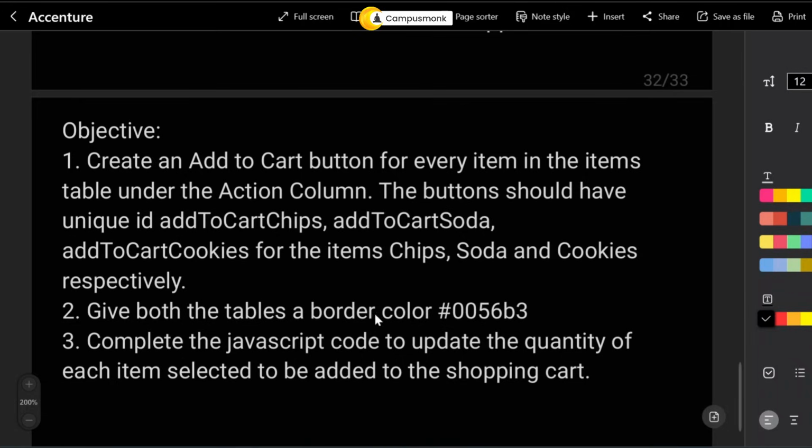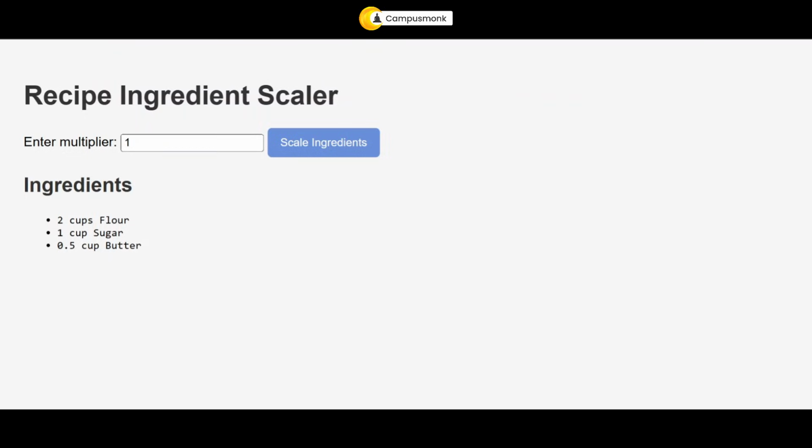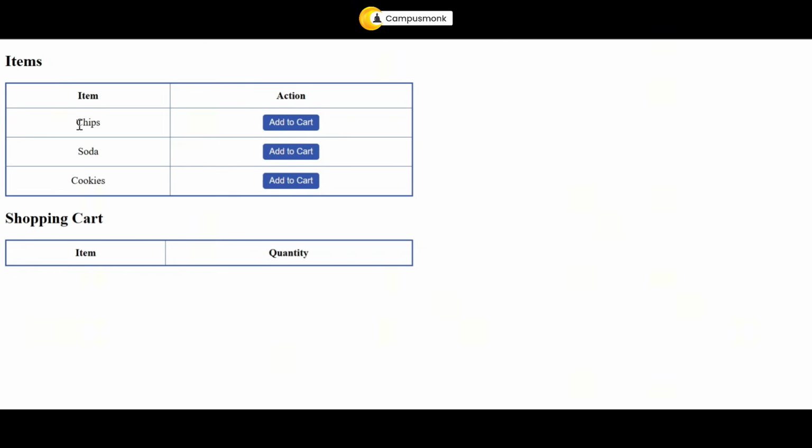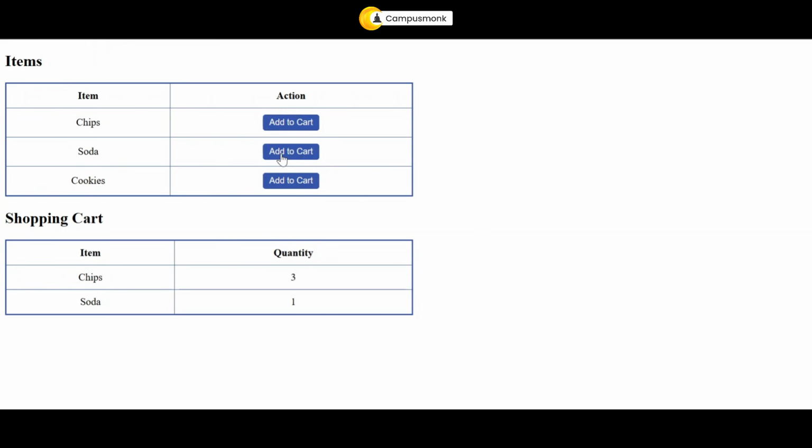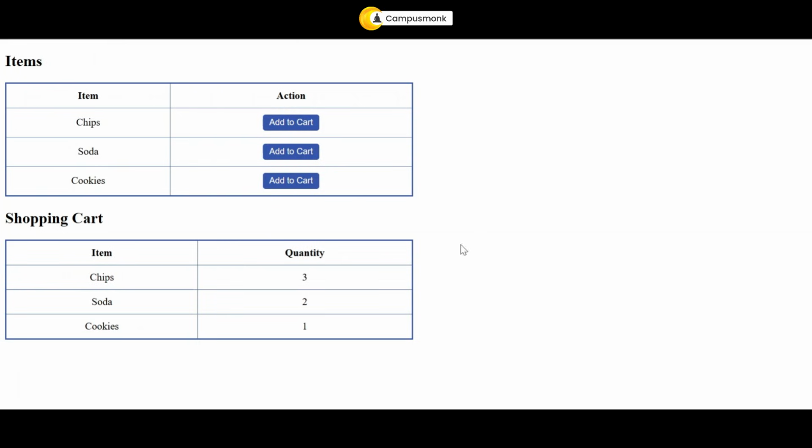Give both the tables a border of this color. They have already given you the CSS filtering. Complete the JavaScript code to update the quantity of each item selected to be added to the shopping cart. If we look into the shopping cart that I have, you already have the items, you have the action column, you have add to cart for chips, add to cart for soda, add to cart for cookies. Your shopping cart is currently empty. If I click on add to cart for chips, it should show one quantity. If I do it again, it should increase to 2. Again, it should increase to 3. Now if I'm adding soda, it should increase soda by 1. Again, soda by 2. If I want one cookie, I'm going to add one cookie. If I want two, I can add 2, 3, 4, and so on and so forth.